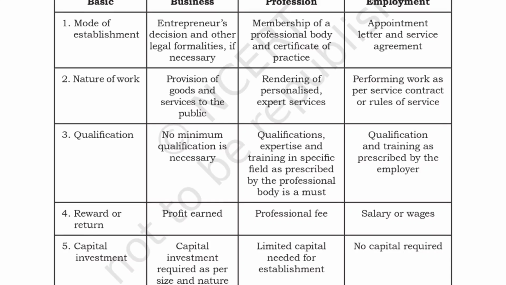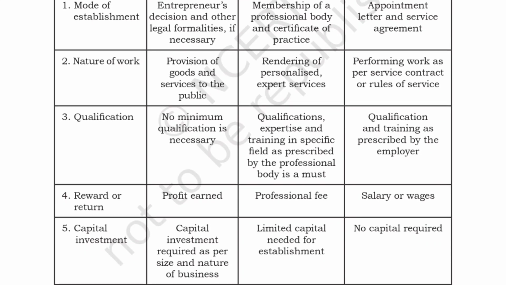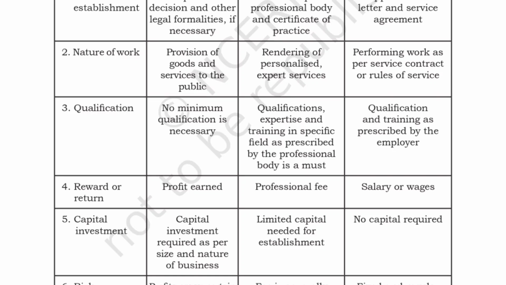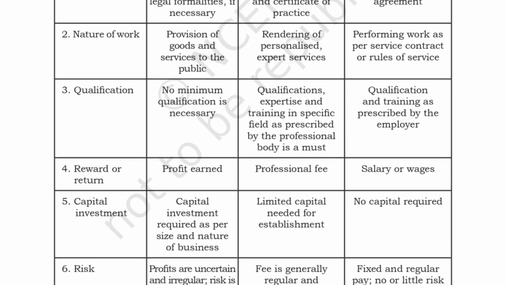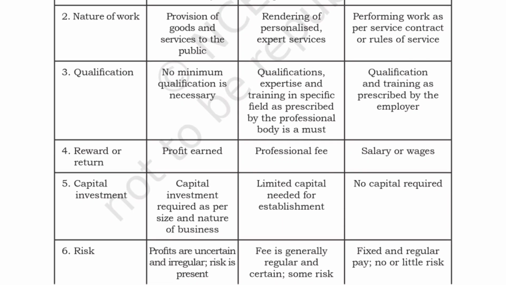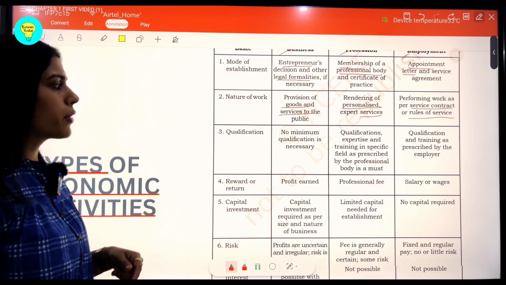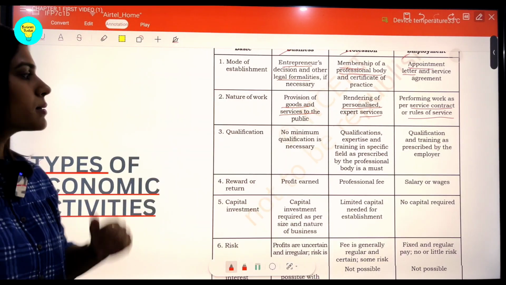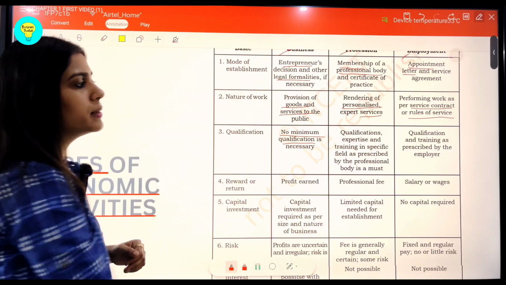When we talk about the nature of work, here it is purely the distribution of goods and services for the public. Here there can be personalized, expert services like that of a chartered accountant or a lawyer or a doctor. Here the services are given as per the rules of service and the service contract. As far as qualification is concerned, students, in business there is no set minimum qualification required till date.